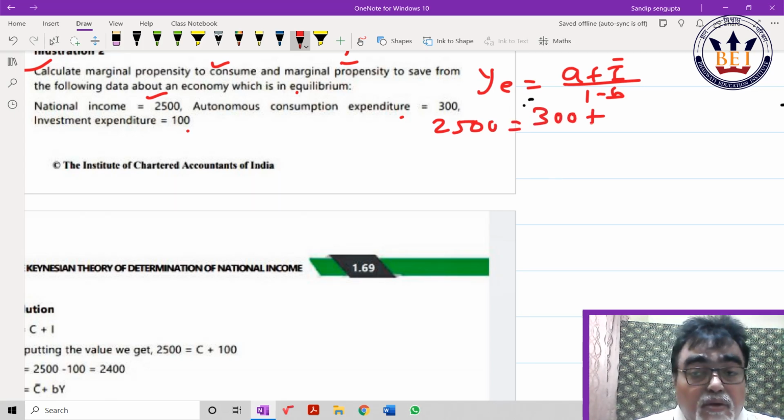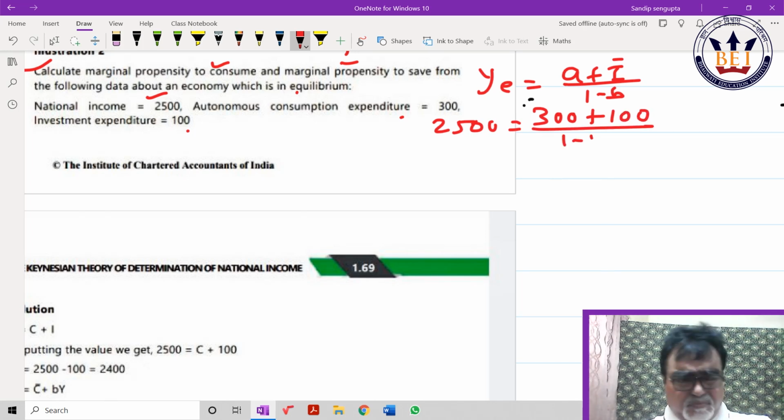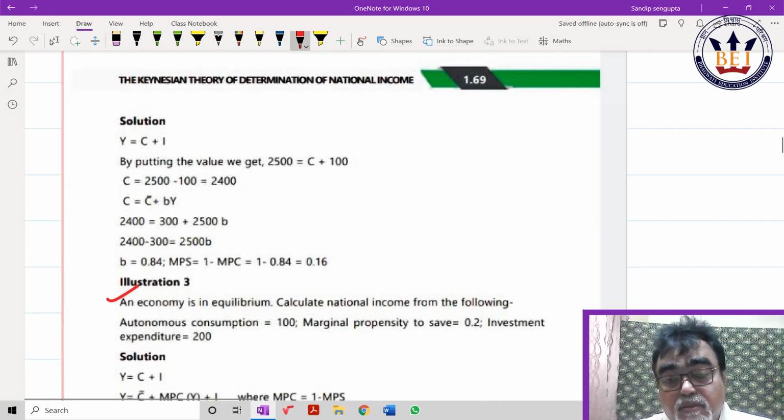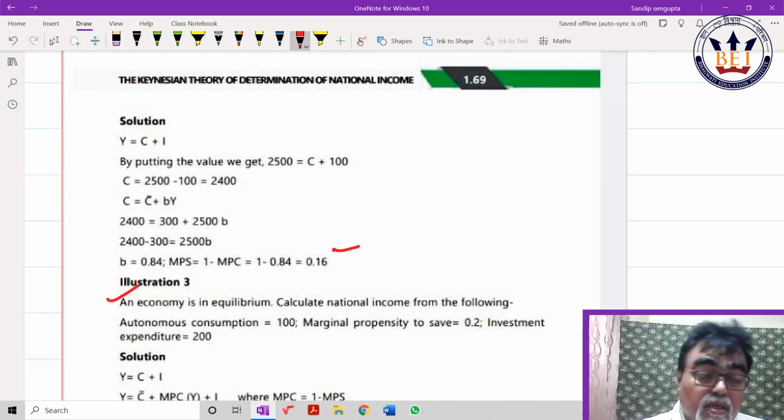By second calculation, if I have taken care, my 1 minus b would come out as 0.16, I believe. This you take care here, and b would come out as 0.84. Calculate that and check. Correctly written, it is 0.16 and 0.84. Like in 2 lines, you can answer this, only to know the process. Otherwise, problem.